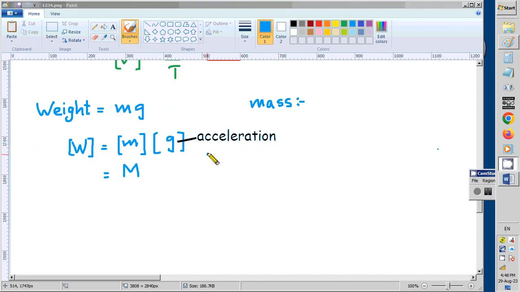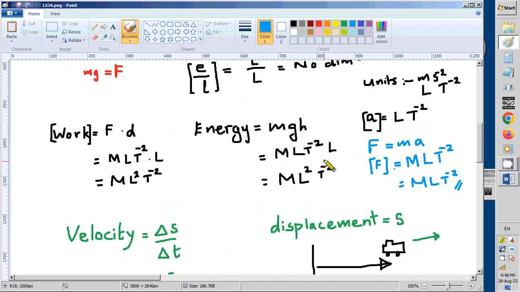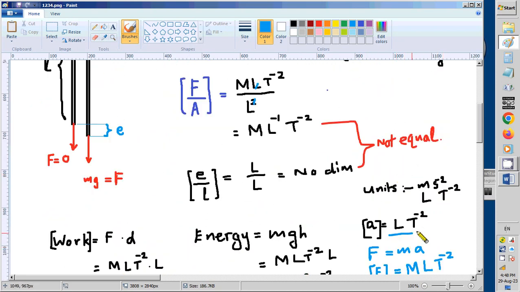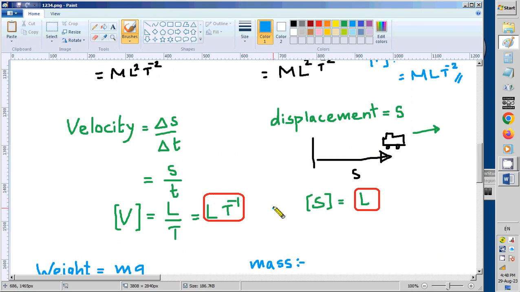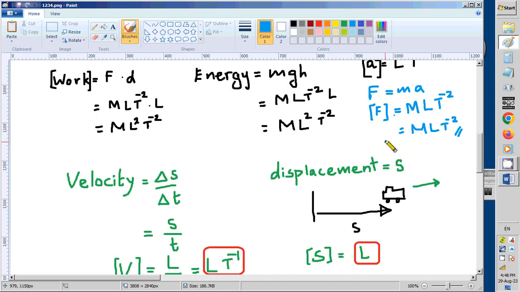If it is an acceleration, then we know what the dimensions are: LT minus 2, because we have already discussed that here. So simplify, the dimensions of weight is MLT minus 2. So that is the force. Weight is a sort of force, because the dimensions of force are also MLT minus 2.